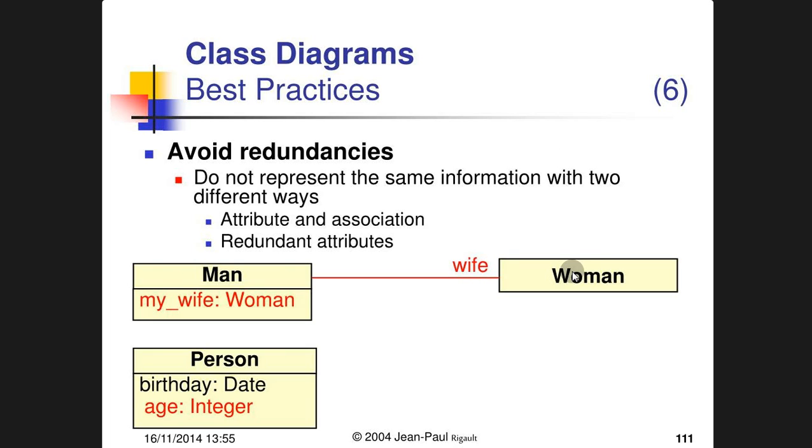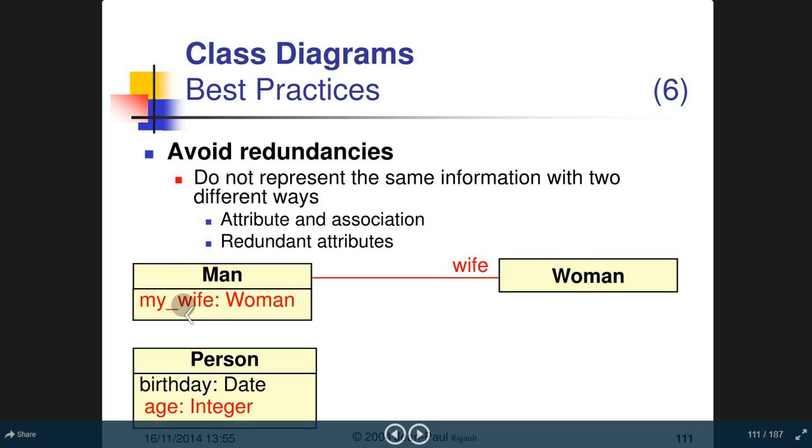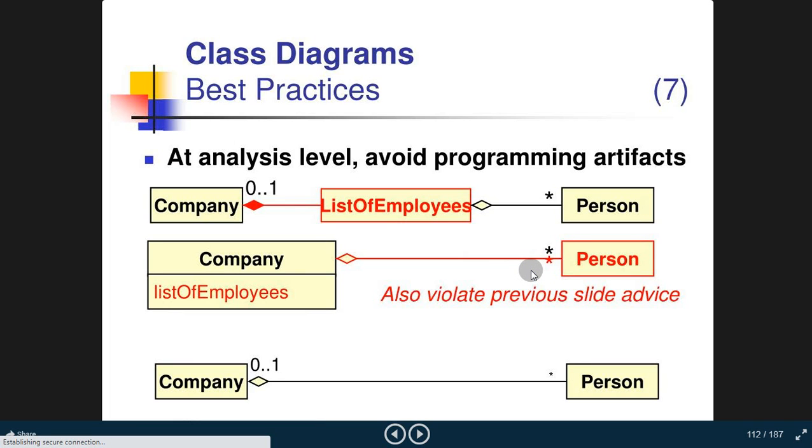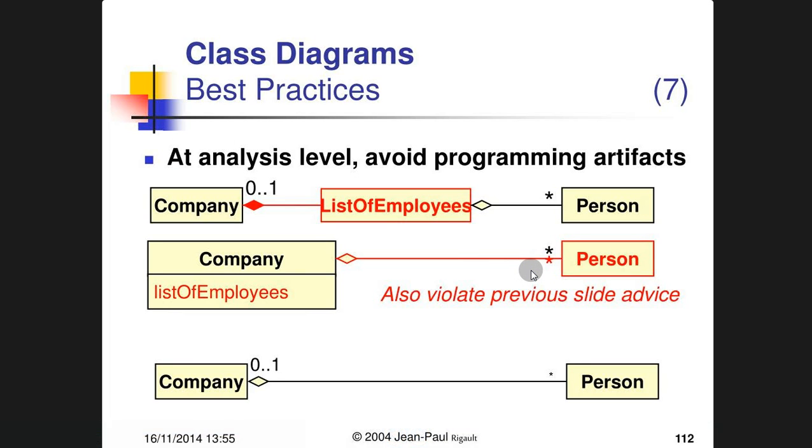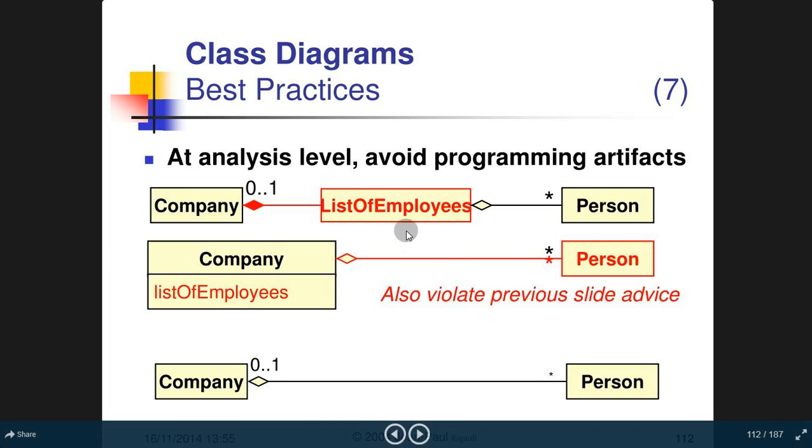Avoid redundancies. Do not represent the same information in two different ways. Attribute and association: redundant attributes. We already know that man is a class which has my wife is a woman. Okay, so it is related to the wife, so there is no need to use the same redundant attributes. The same way, the person: birth date, age is an integer. We already know that.